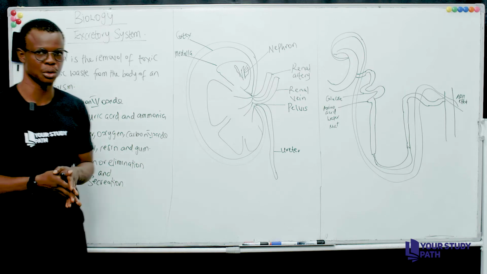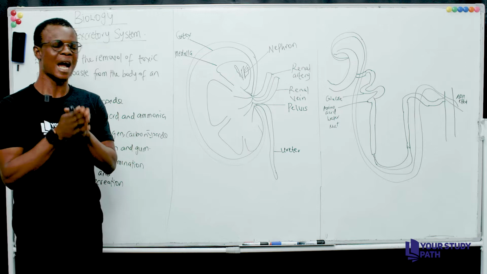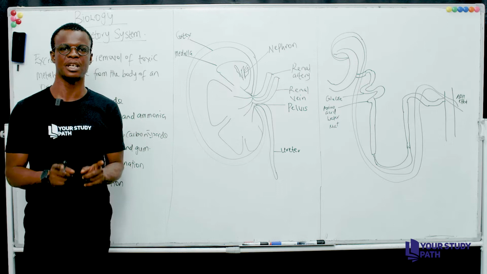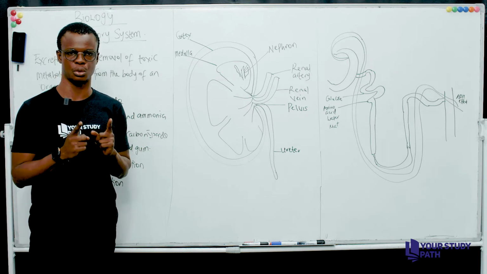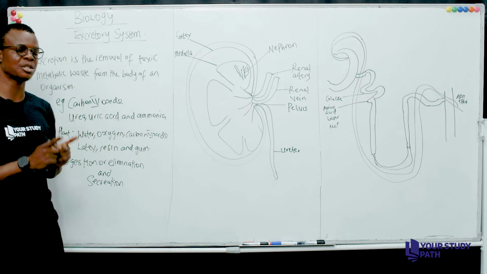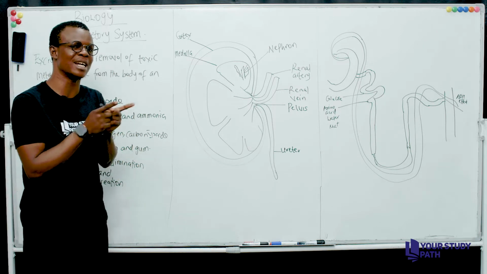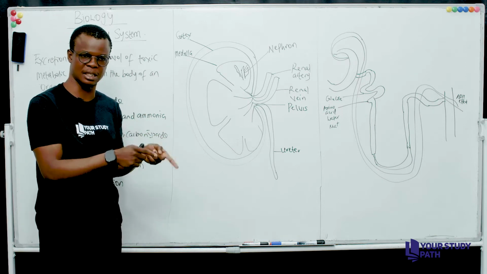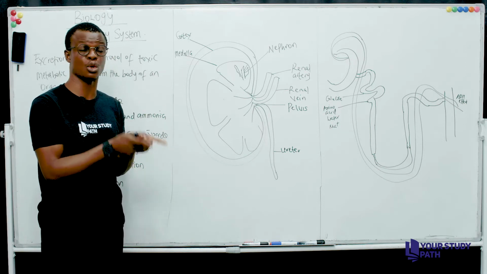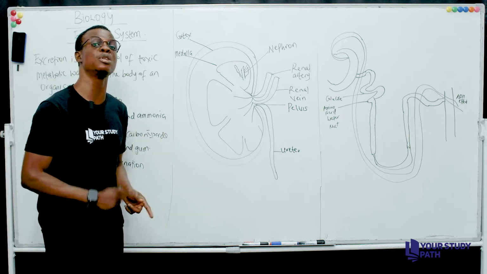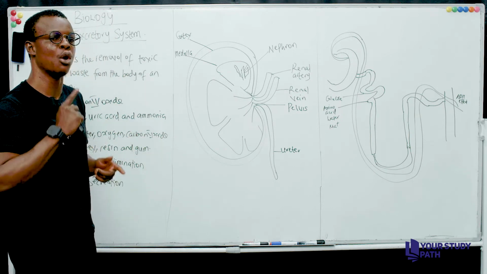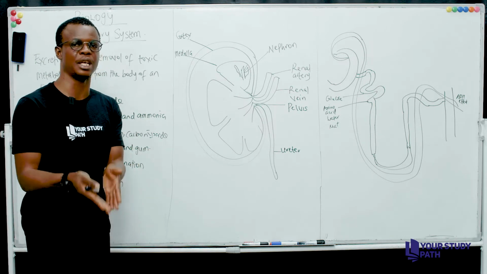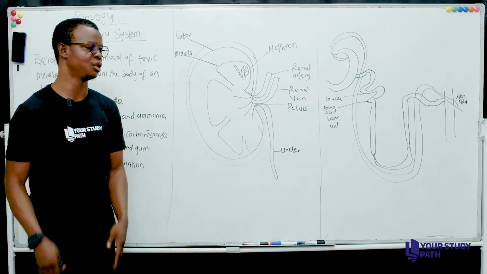Egestion or elimination and secretion are not the same thing. So it is very important we note the difference between those two. Egestion simply means the removal of undigested food materials. A good example is once you finish eating your food and it is digested, the undigested food materials or the materials in your body that are not needed will have to leave your body through a process of egestion or elimination. That means leaving your body through the anus, when you use the toilet.